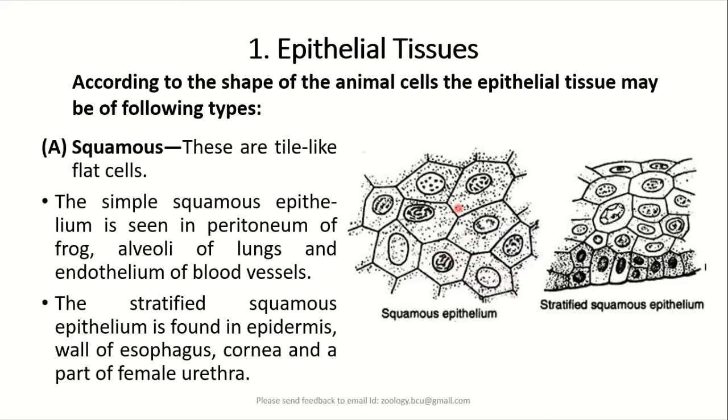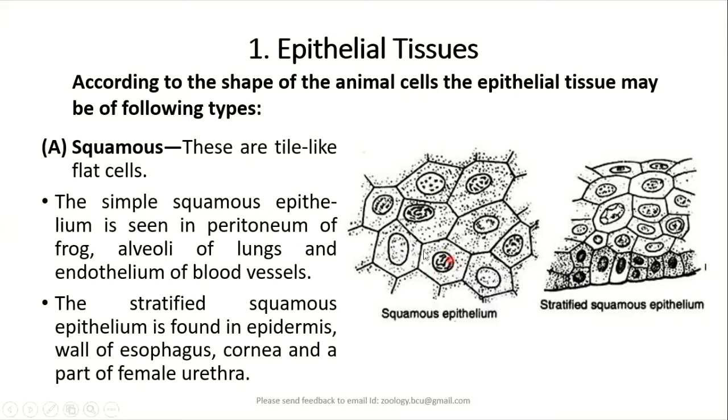This simple squamous epithelium we can identify because of the presence of polygonal cells. You see this shape, they vary. Some of them are showing pentagonal structure, some of them are showing hexagonal structure. So they are said to be polygonal in shape and they have flat cells.